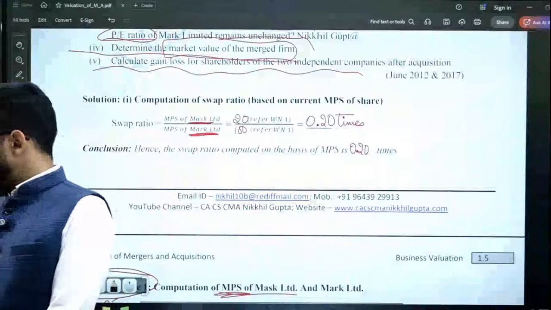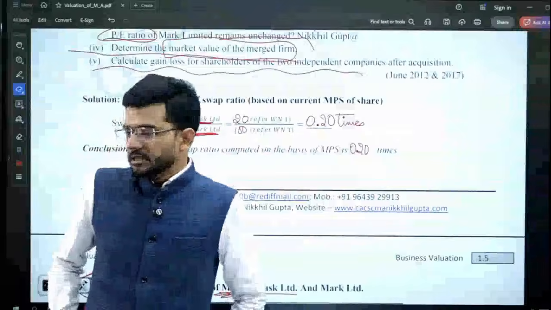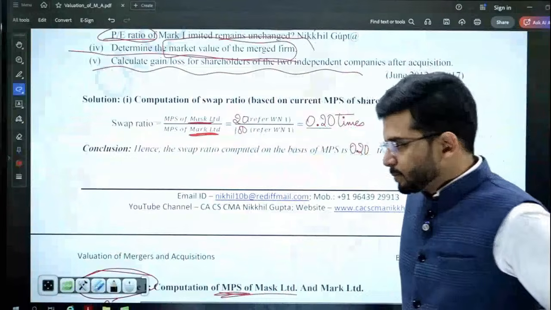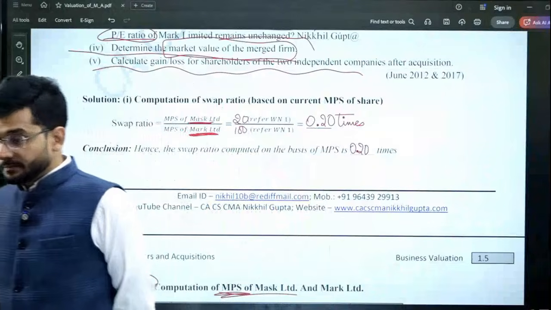Perfect. If you understood this computation, please write a yes in the chat box that yes sir, we understood the computation. Please write a yes in the chat box.